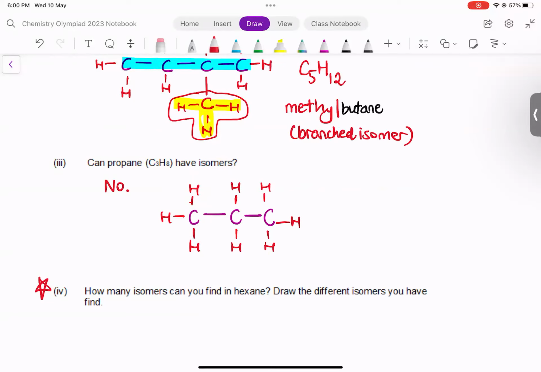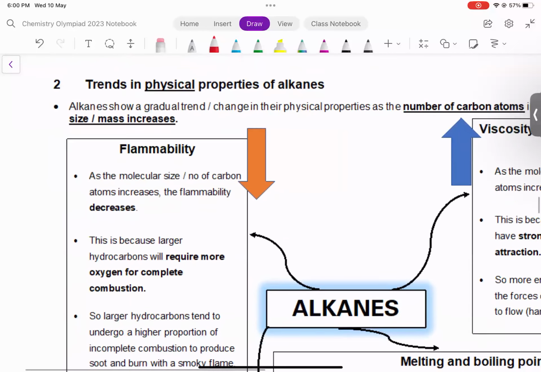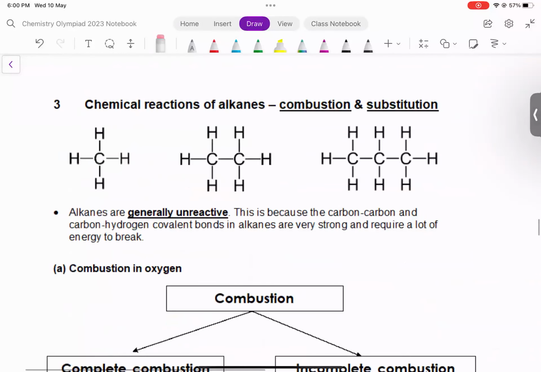Now, let's go on to the chemical reactions. So, you can see the next page is still on physical properties. The trends in physical properties. For example, flammability goes down, viscosity goes up, melting point goes up. These properties and the explanations, I shall leave you to read it on your own because I want to move on to the chemical reactions of alkanes now. Now, the chemical reactions of alkanes, as I mentioned, A, C, S. Alkanes undergo combustion reactions. Alkanes also undergo substitution reactions.